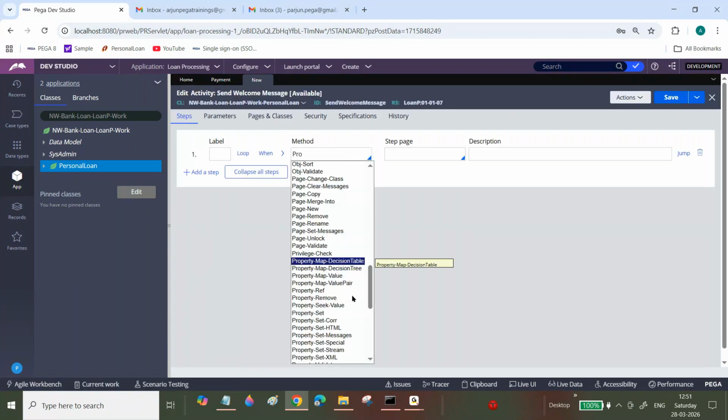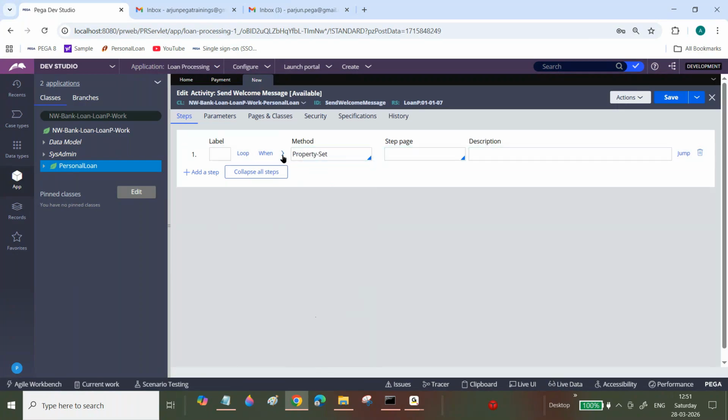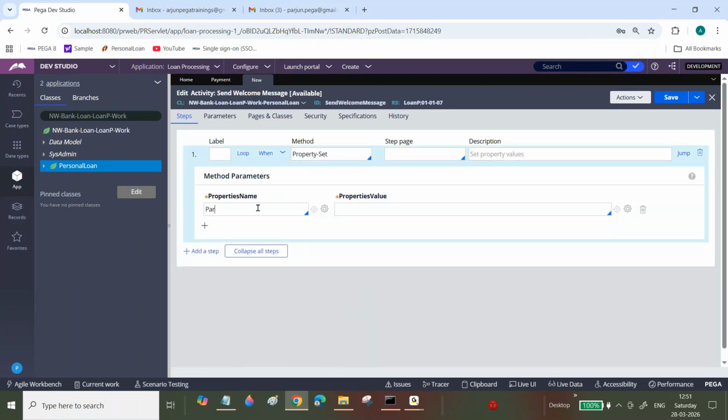I'm using the property set method, with param dot welcome set to: Welcome to Arjun Pega CSA, CSSA and LSA training.